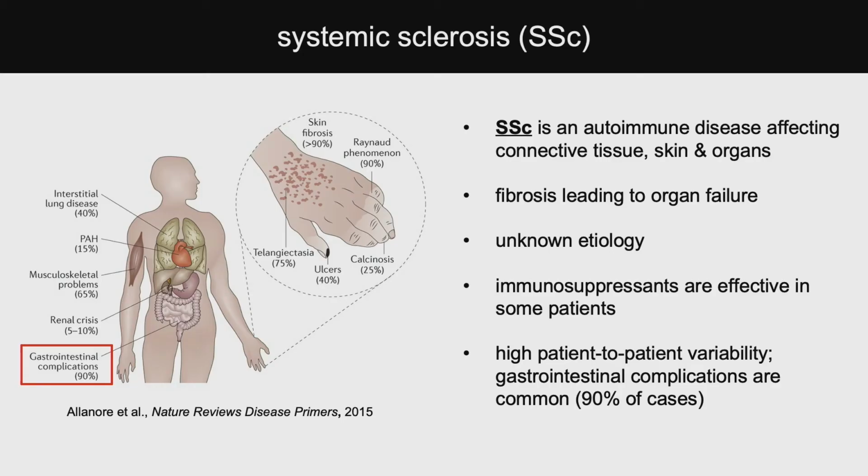What I want to highlight here is that there's a high patient-to-patient variability. This is quite common in complex inflammatory diseases. What's interesting to us is that gastrointestinal complications are common in 90% of the cases. So this really pointed to the question, how does the gut influence perhaps the systemic inflammation we see in these patients? Next slide, please.